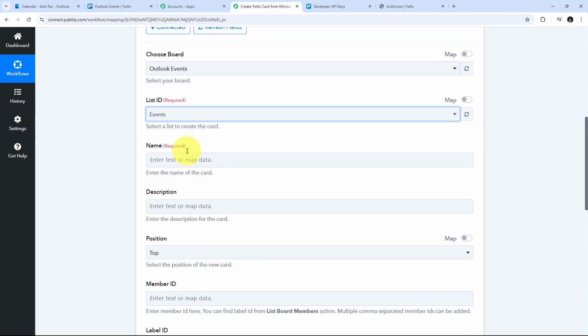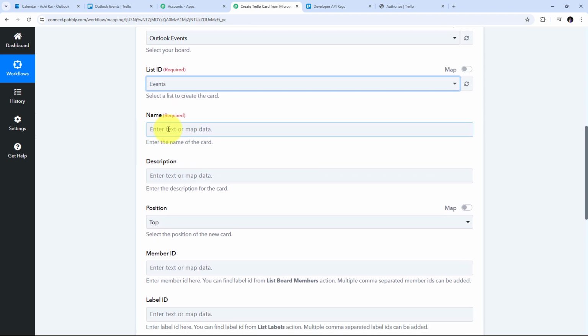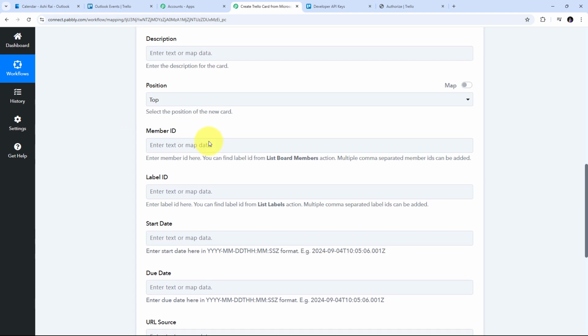Now what I need to do is first give the name to my card. Here I'm going to use the title of my meeting, and that title is going to be the name of my card. So I'm going to use all the details of my Outlook event that I've created in my Outlook calendar. For that, I need to use the response of Microsoft Office 365 that I've received in my previous step. I'm going to map those details here in these tabs.